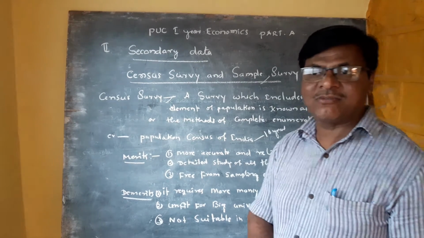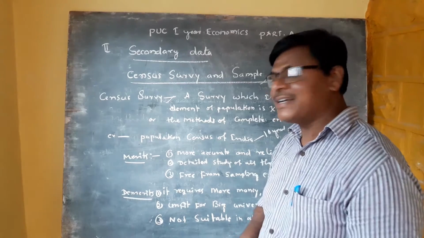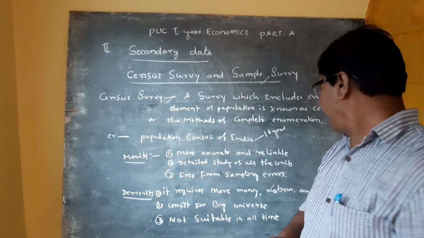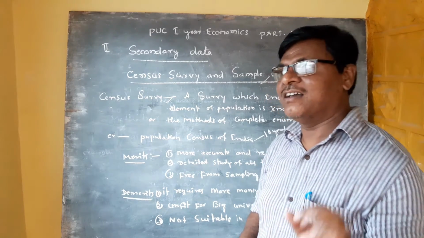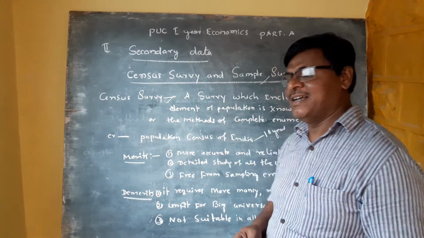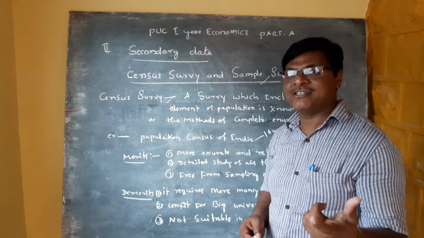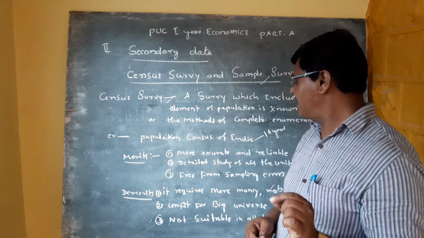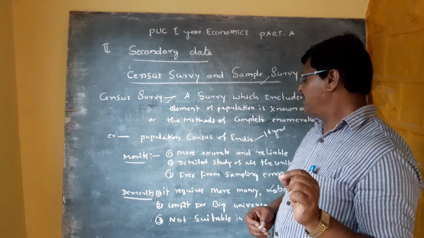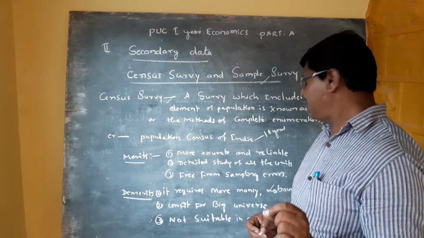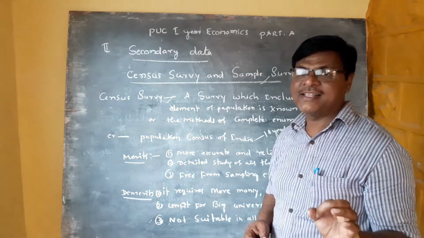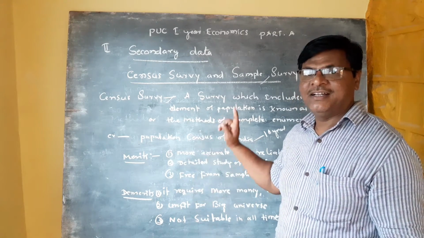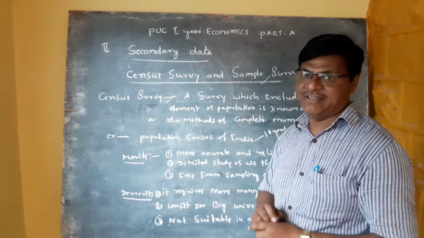The second demerit of the census survey is that it is unfit for a big universe. The third demerit of the census survey is that it is not suitable at all times. These are the demerits of the census survey.